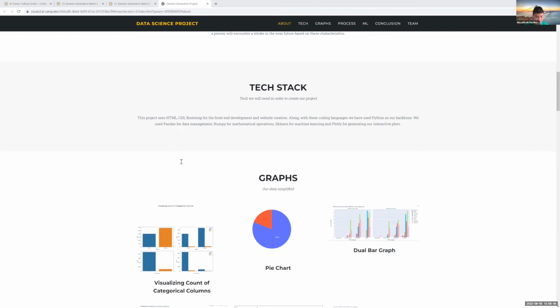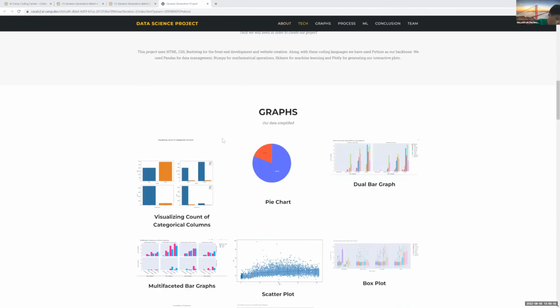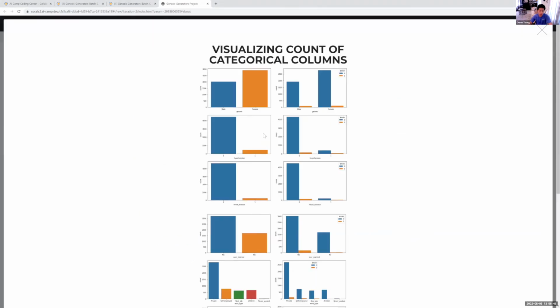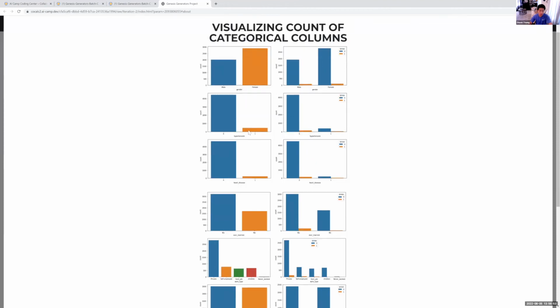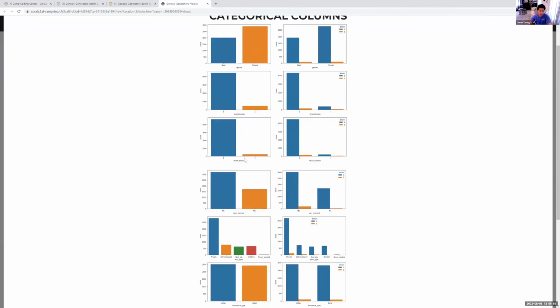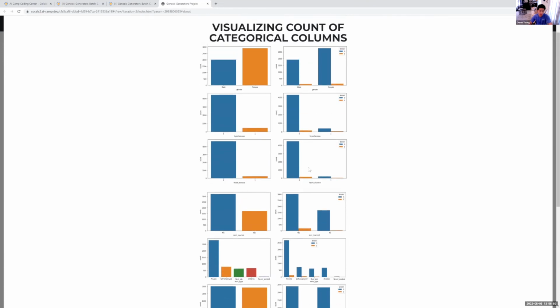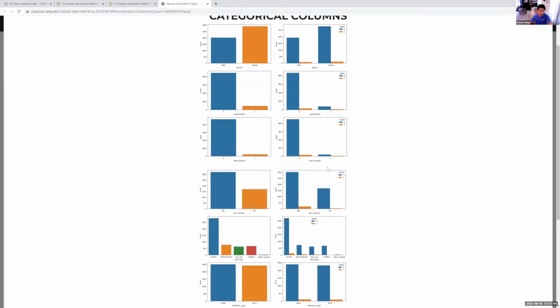So here we have the graphs that we've created over these past 3 weeks. We have here our bar graphs that show our different factors that we've been analyzing, such as gender, hypertension, heart disease, marriage, work type, residence type, and smoking status. We found that the two groups of people that had the highest correlation for strokes were marriage and work type, specifically married people and people working in the private sector.